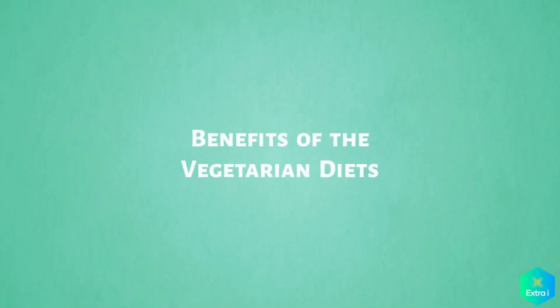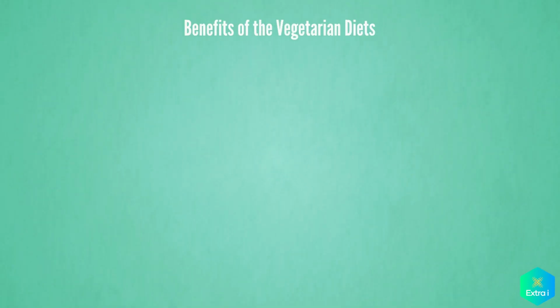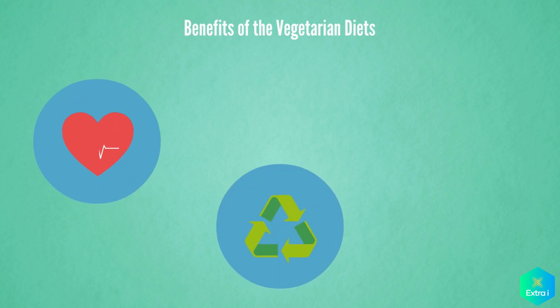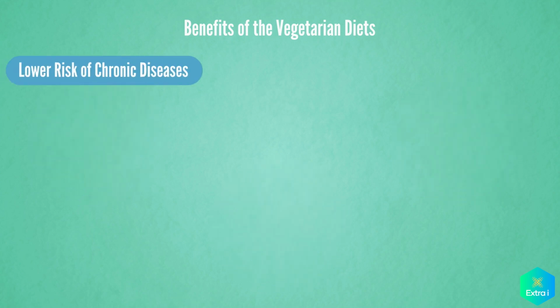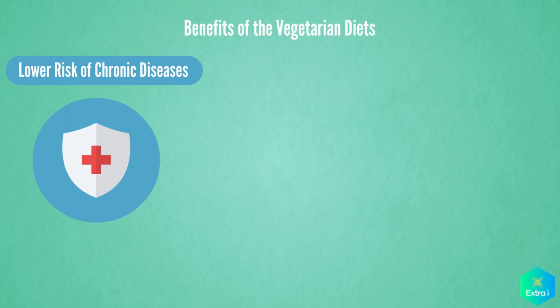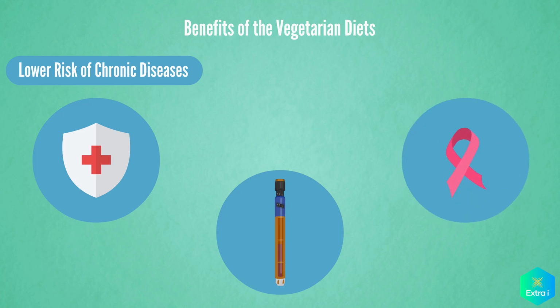Benefits of the vegetarian diets. Vegetarians choose this diet for various reasons, including health, ethical concerns, environmental impact, and religious or cultural beliefs. Some benefits of the vegetarian diet include: lower risk of chronic diseases. A vegetarian diet is associated with a lower risk of heart disease, high blood pressure, type 2 diabetes, and certain cancers.